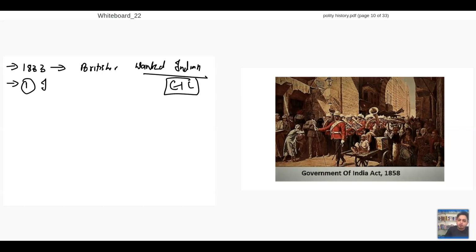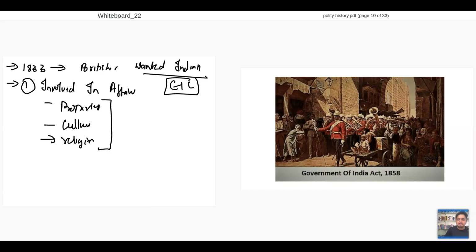What they did, point number one: Britishers involved themselves in Indian affairs like property, culture, and religion. When they started involving in Indian affairs to understand Indians and give better administration, things didn't work out for them.